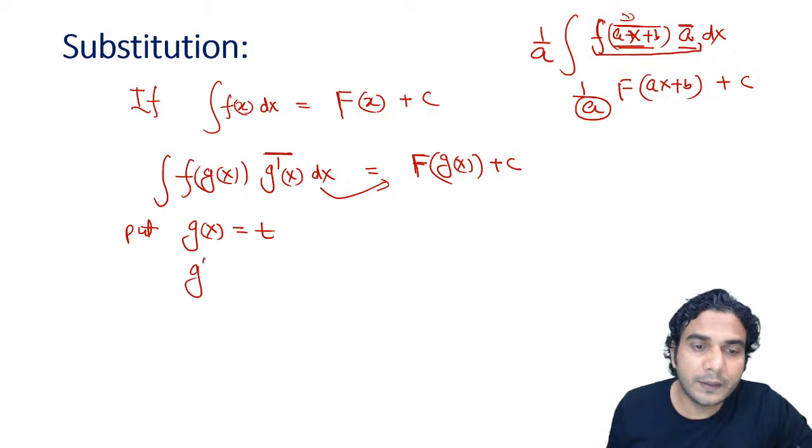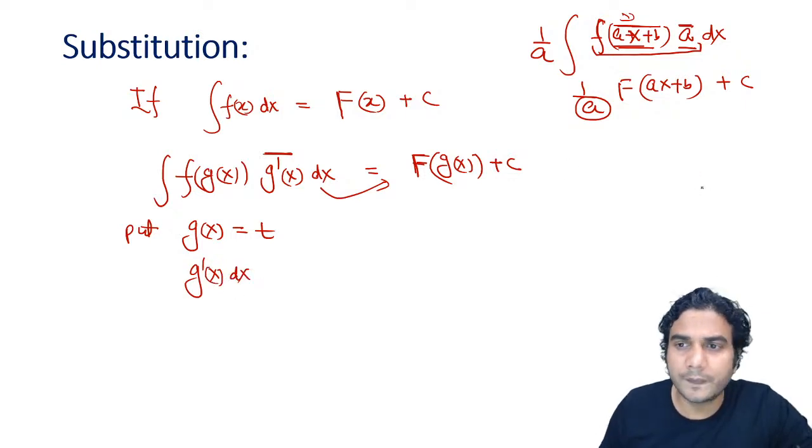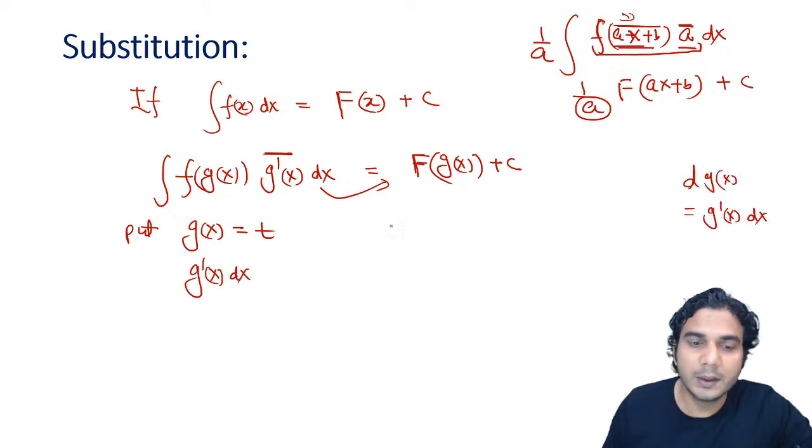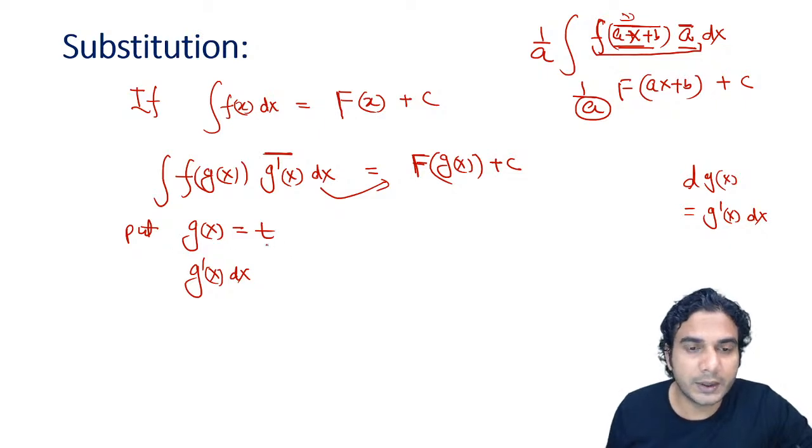So now we can differentiate this with respect to x. The derivative of g(x) is g dash x, so d of g(x) you can write as g dash x into dx, all right? So I have differentiated this equation. It is g dash x dx equal to dt.